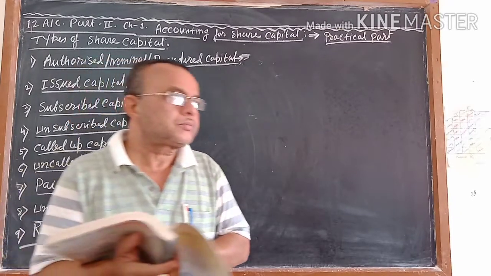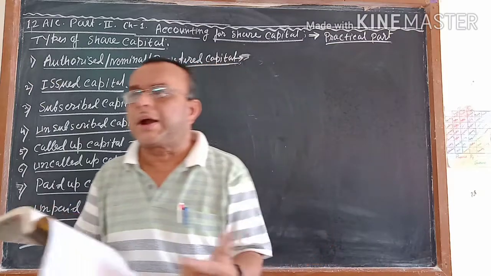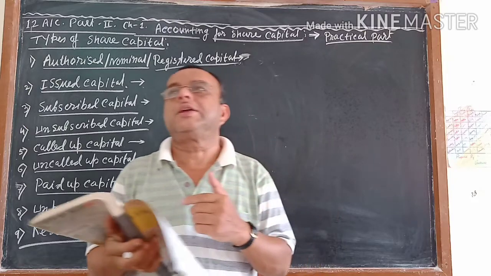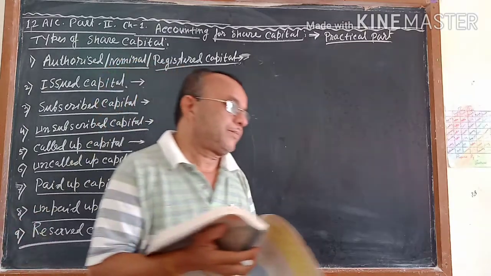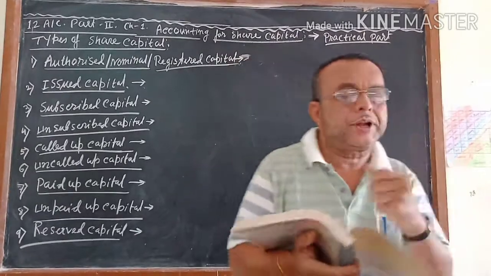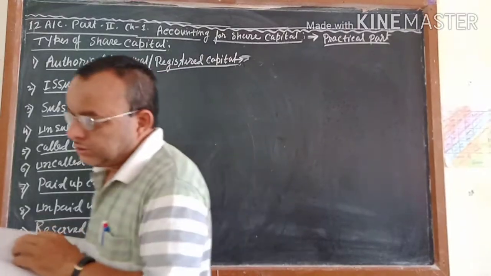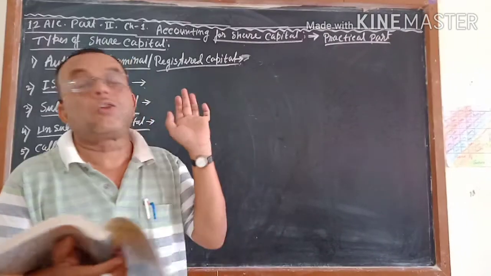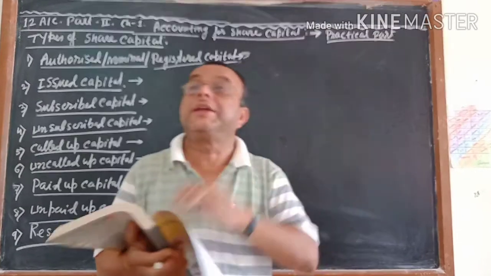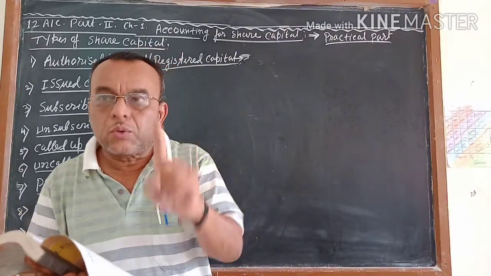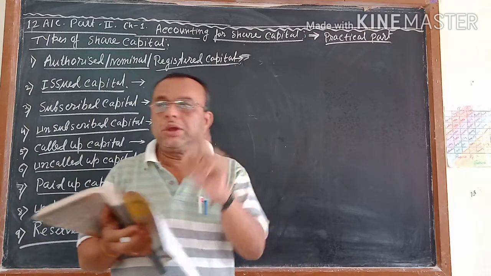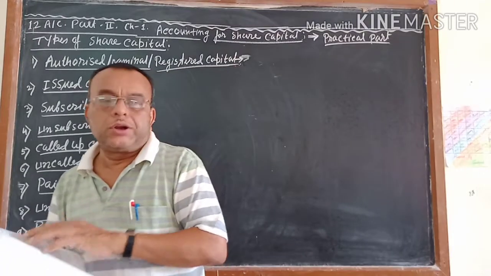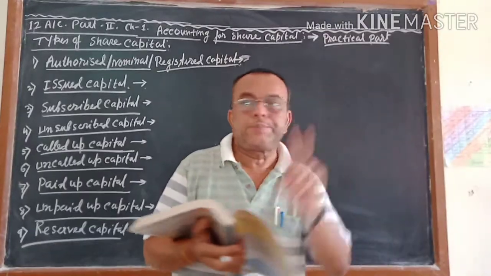This chapter will tell you how a company is issuing shares in the market, meaning how a company is collecting money from the shareholders by issuing shares. How a company is gathering capital to run the business from the public or shareholders, those who are scattered here and there all over the world or all over India. The main thing, keep this one sentence in mind: how a company will collect the money from the shareholders by issuing shares. I already told you in previous videos, there are two types of shares.